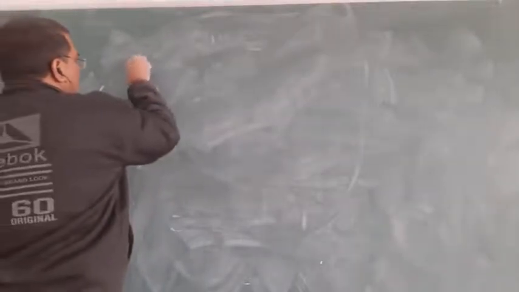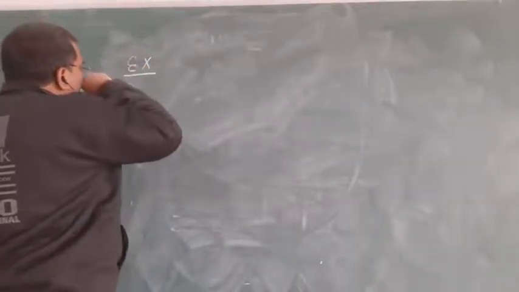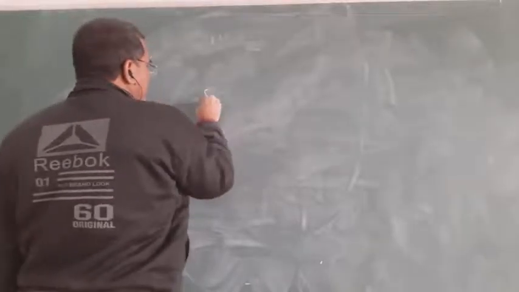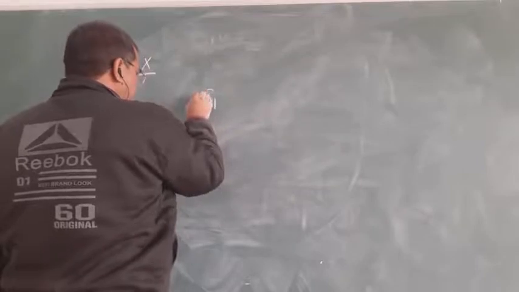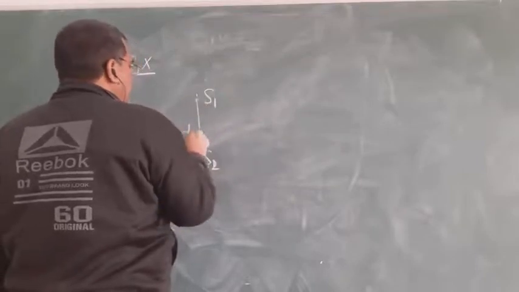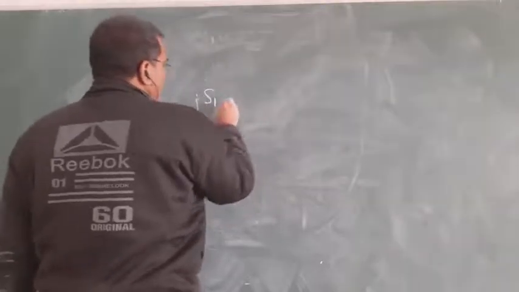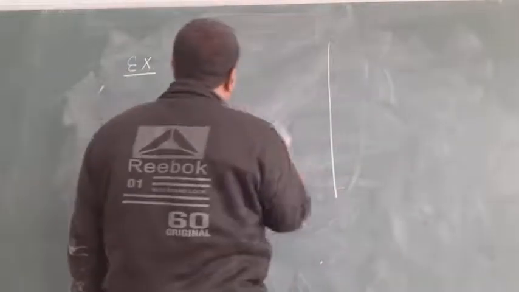Suppose, for example, there are two sources S1 and S2, and the distance between them is small d, and this is the screen.